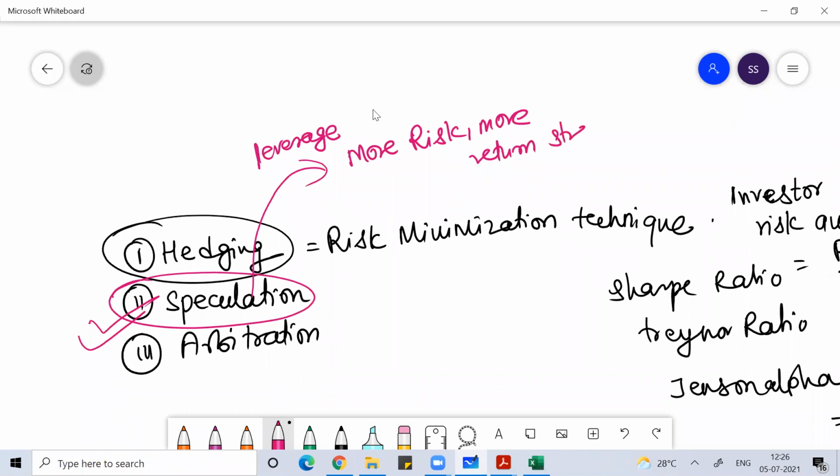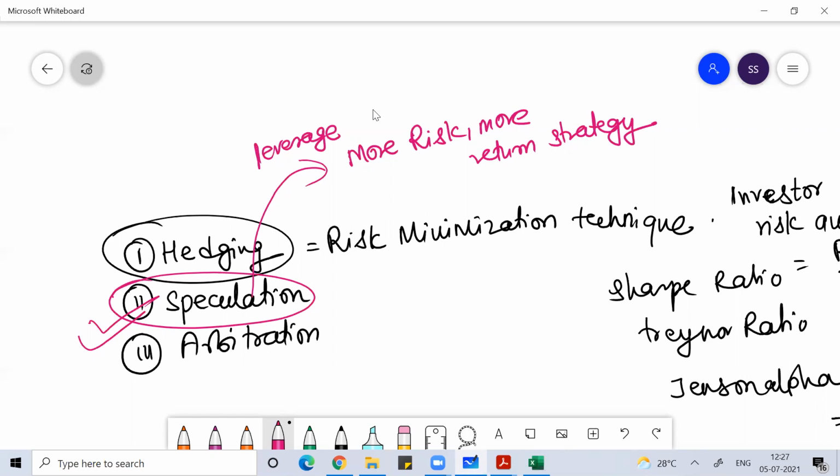So understand what speculation is actually all about. In the spot market, if you buy any stock or any commodity, you need to pay 100% of that money and you get the delivery of that asset. But in the derivative market, if you take an exposure, you don't have to pay 100% of the money. You just need to pay a few percent of the value of the product.